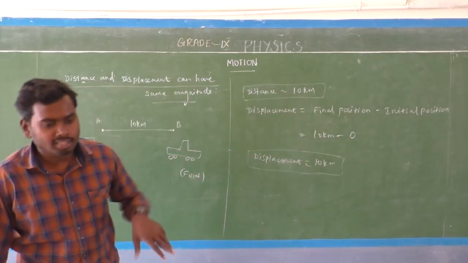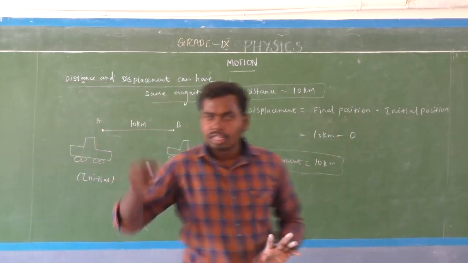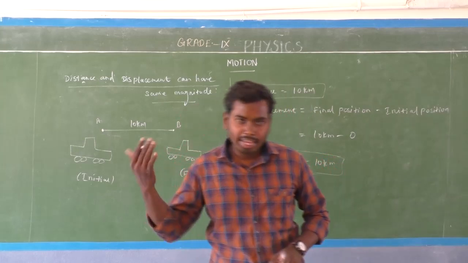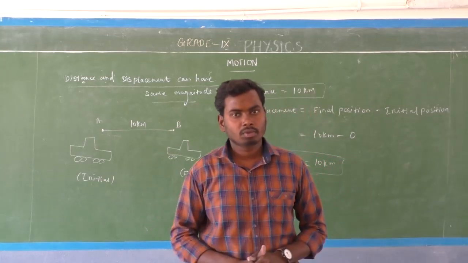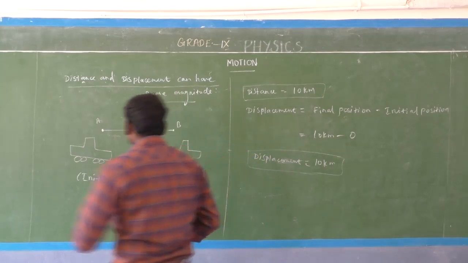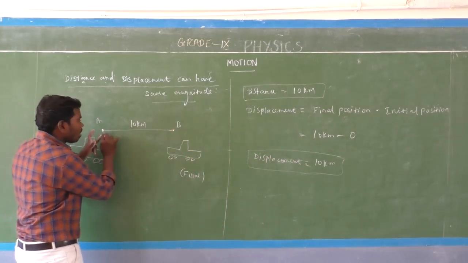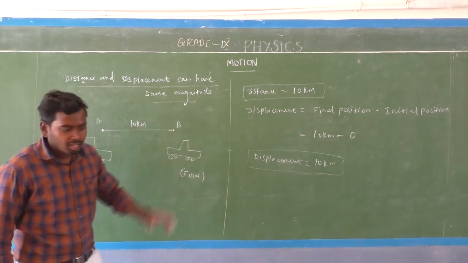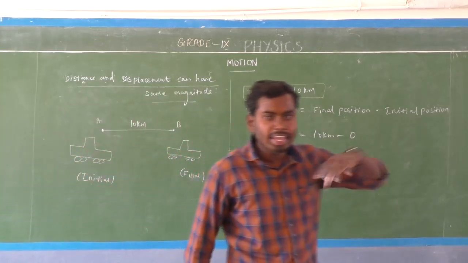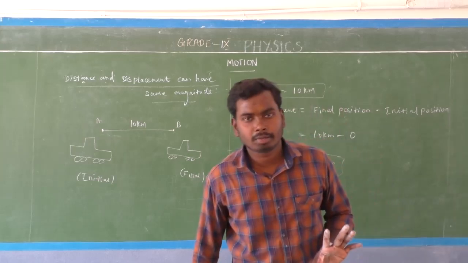So under what condition will the magnitude of the distance be equal to the magnitude of the displacement? When an object moves along a straight path, the magnitude of the distance will be equal to the magnitude of the displacement.